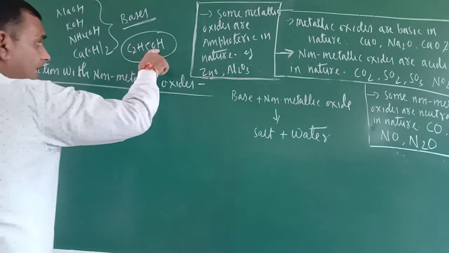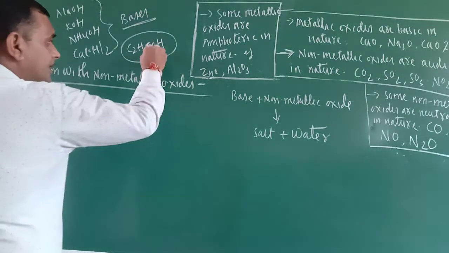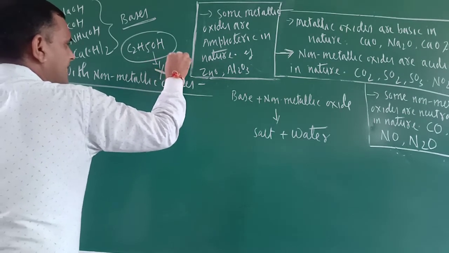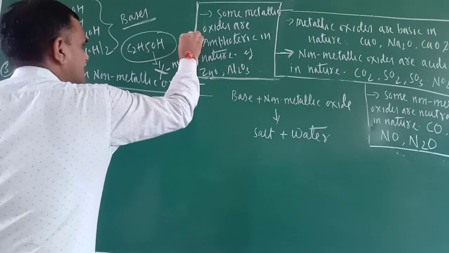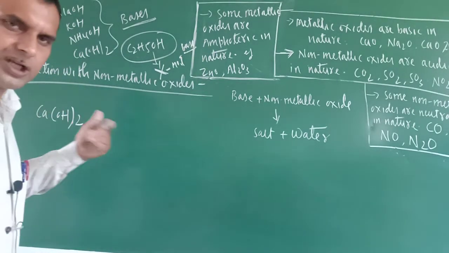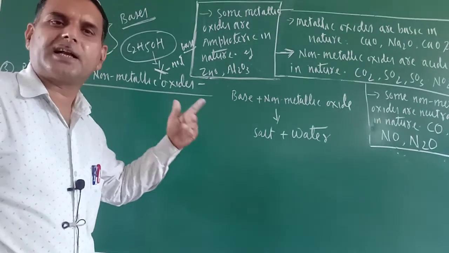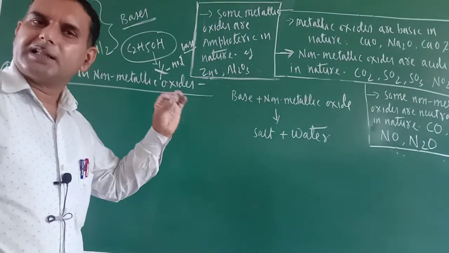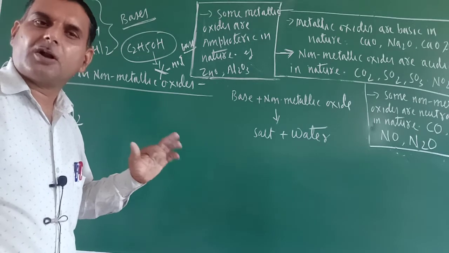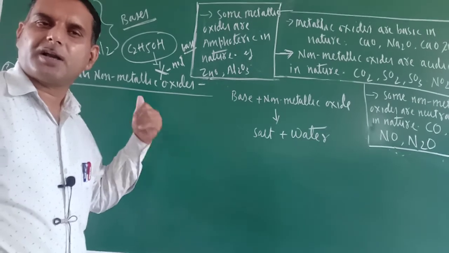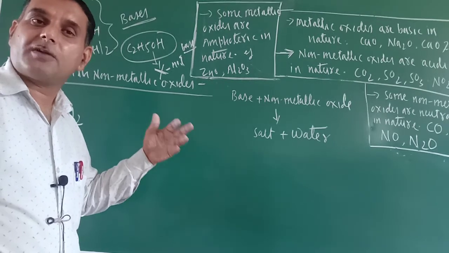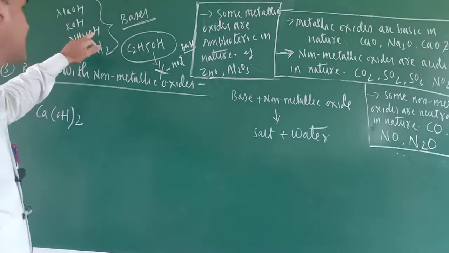C2H5OH contains OH, but it is not a base. Remember this. Don't worry, when I teach you the chemical nature of bases, at that time I will tell you. But remember, the definition of acid is: acids are those substances which, when dissolved in water, furnish H positive ions. Similarly, bases are those substances which, when dissolved in water, must furnish OH negative ions.